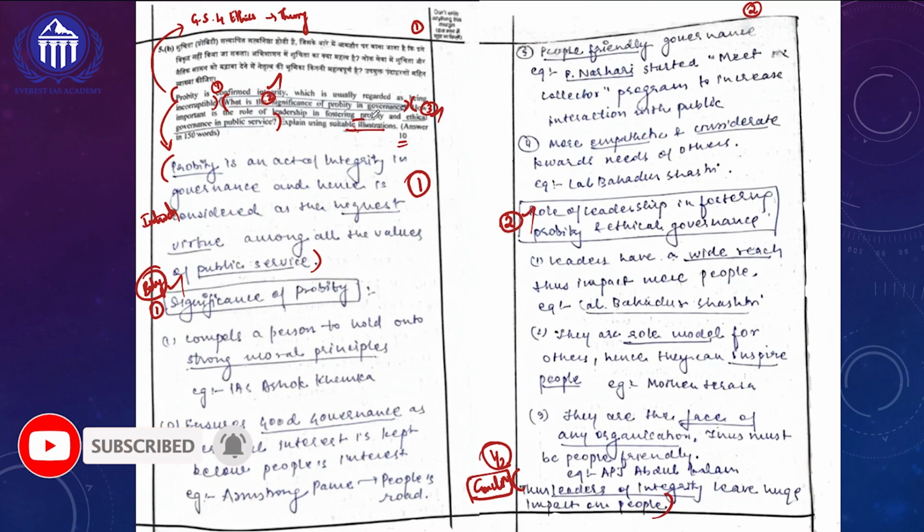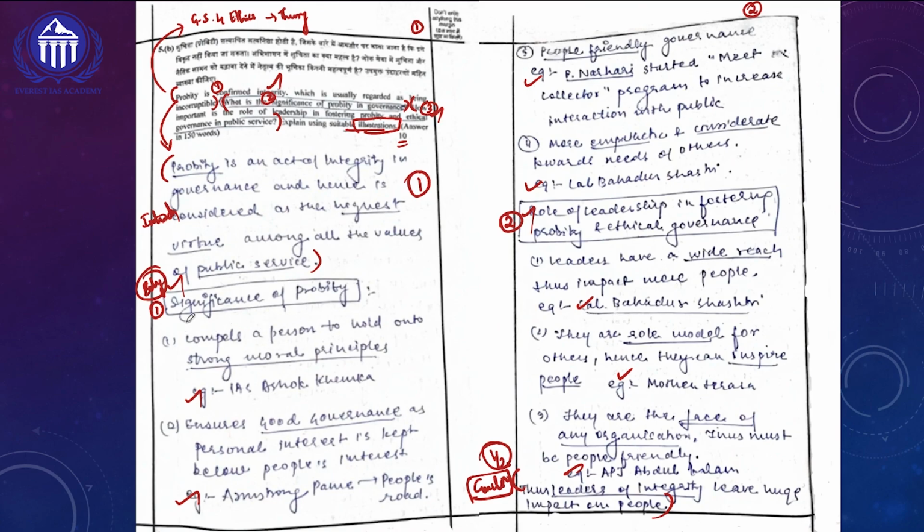Additionally, they are asking us to address with proper illustration. So examples are necessary. She has used examples for almost all the points which she has written. That's why I say the important quality of All India Rank 1 or any toppers for that matter is addressing the question completely, which is one of the most primary essential things.